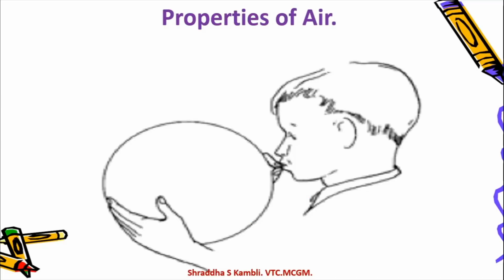Now let us talk a little bit about the properties or the qualities of air. Now if you have seen my earlier videos, you know what the meaning of properties is. So properties means certain qualities which air can have. Okay, so now this is a boy filling air into a balloon. So let us try and see what all properties or what all qualities this particular air has.